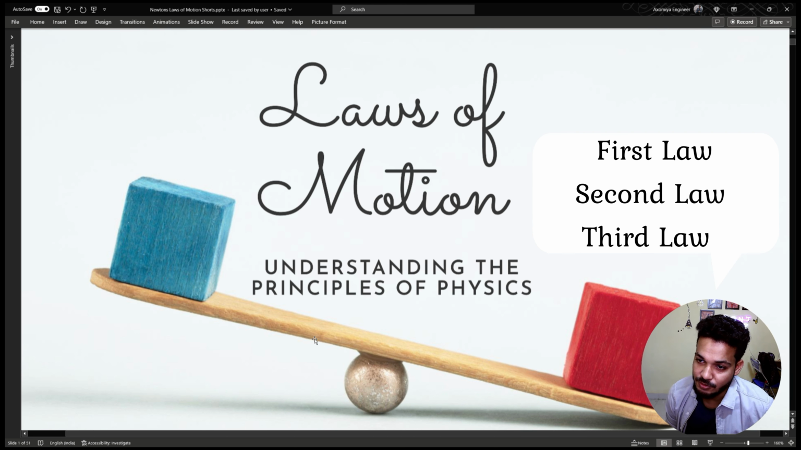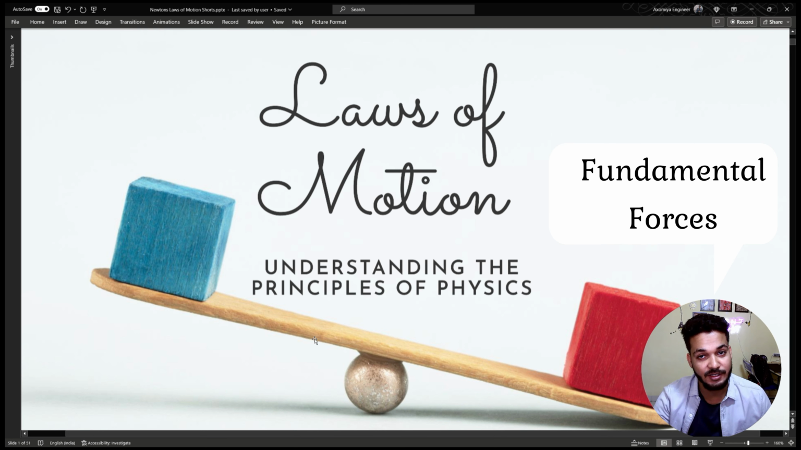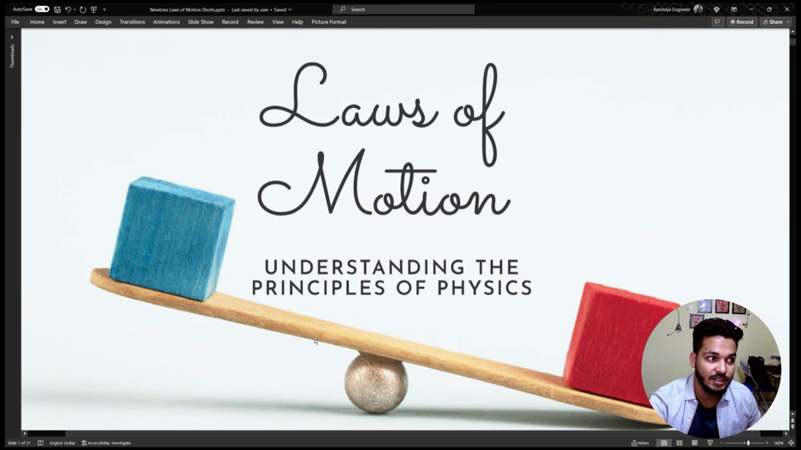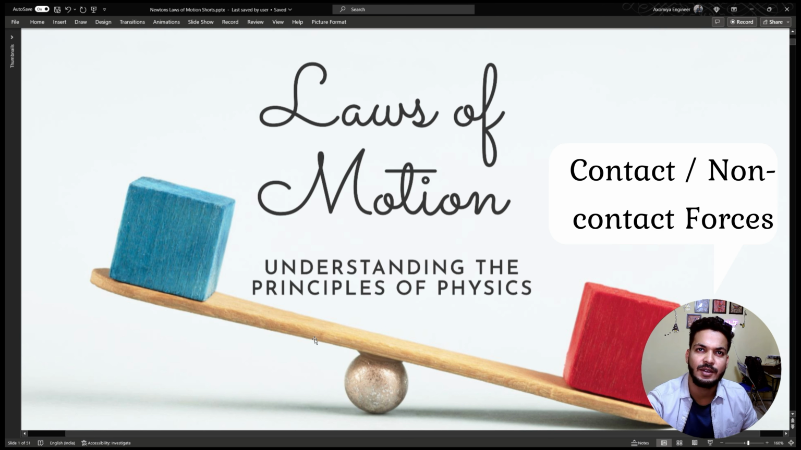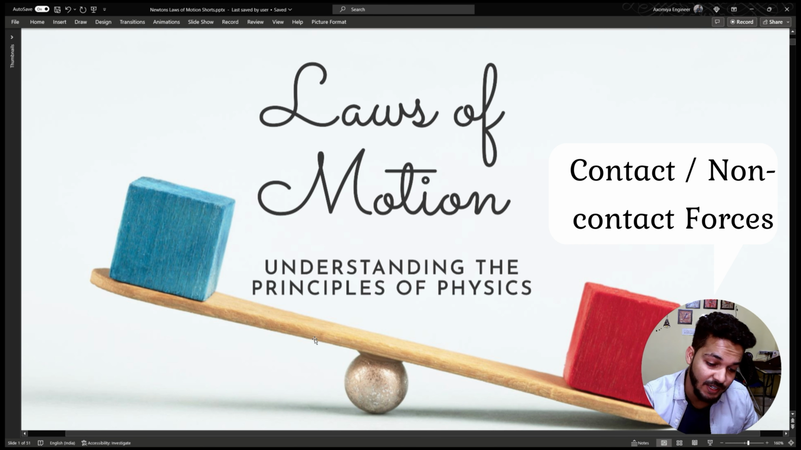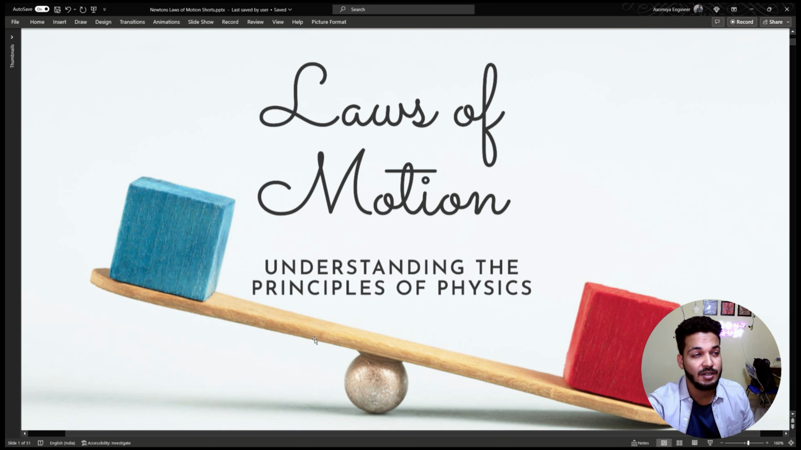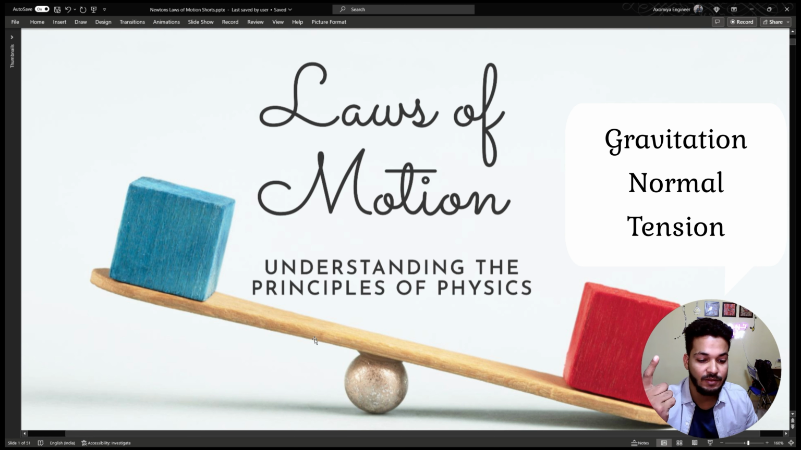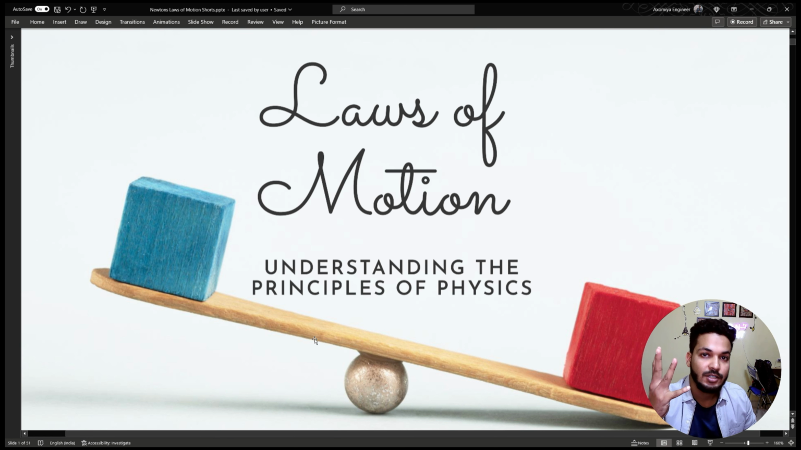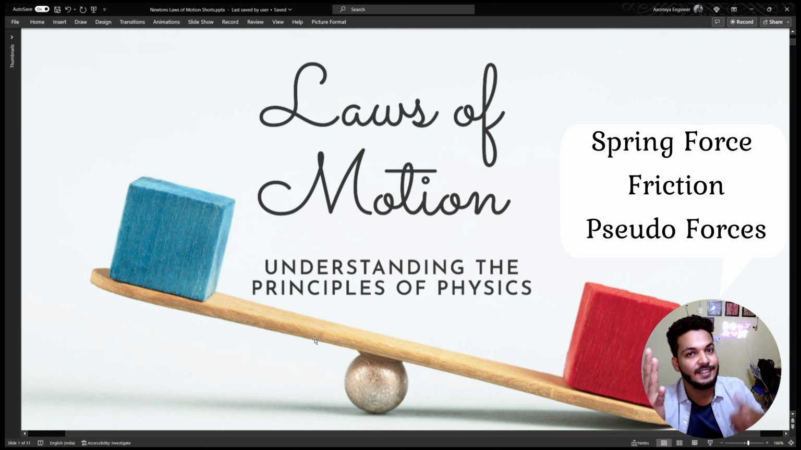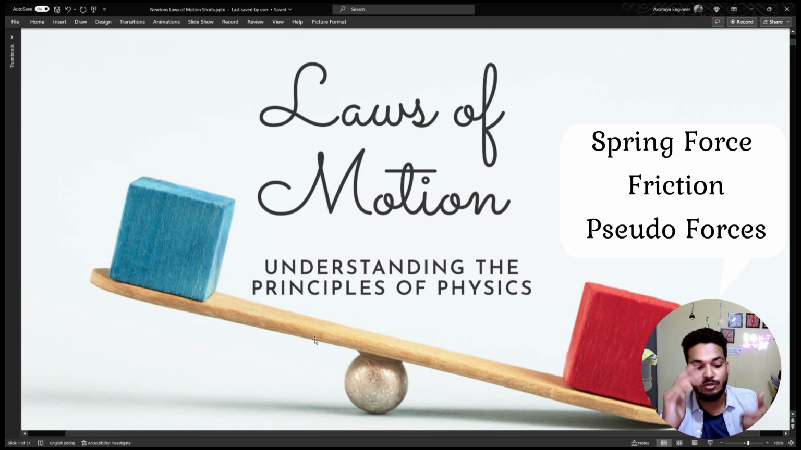First law of Newton, second law of Newton, third law of Newton, followed by what are the different types of fundamental forces in nature, followed by what are their classification. Do we classify them as contact forces, non-contact forces? There's going to be discussion about gravitational force, normal force, tension force, spring force, friction force, and last but not the least, pseudo forces, right?